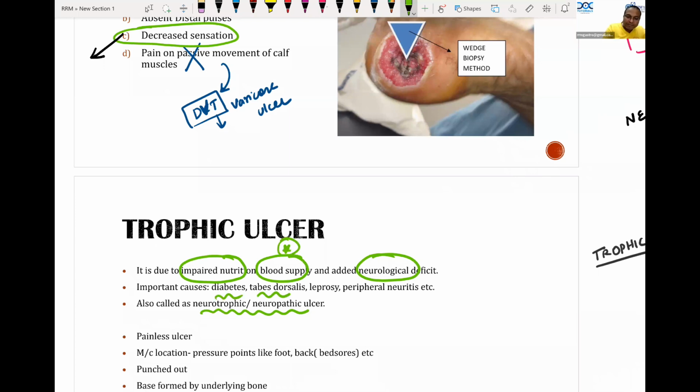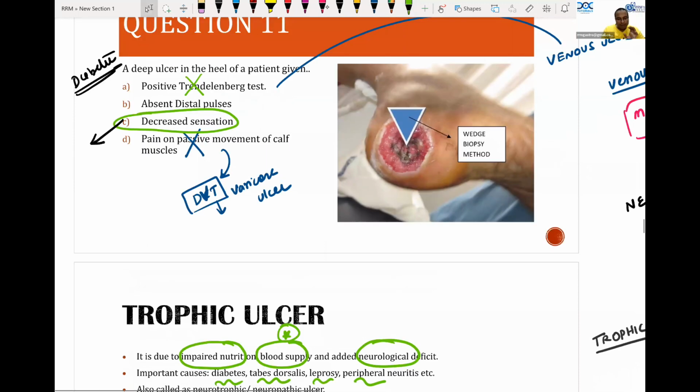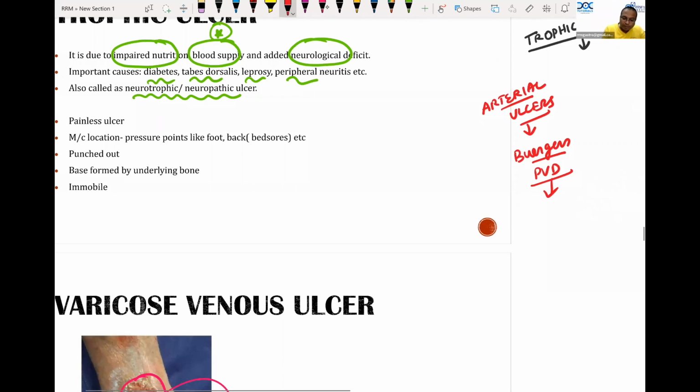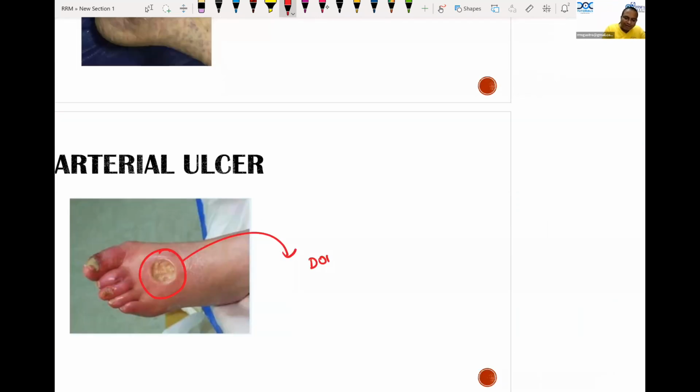Now the problem comes. Will there be absent pulses? Yes, there can be absent pulses, but the important best single answer is C. B also can be seen, but if there is only an arterial ulcer, there is another topic known as arterial ulcers. Can you tell me what are the causes of arterial ulcers? Like Buerger's, peripheral vascular disease. These patients will have ulcers on the dorsum of the foot like this. Arterial ulcers will be on the dorsal aspect, and very important, they will have no pulsation of the posterior tibial artery.